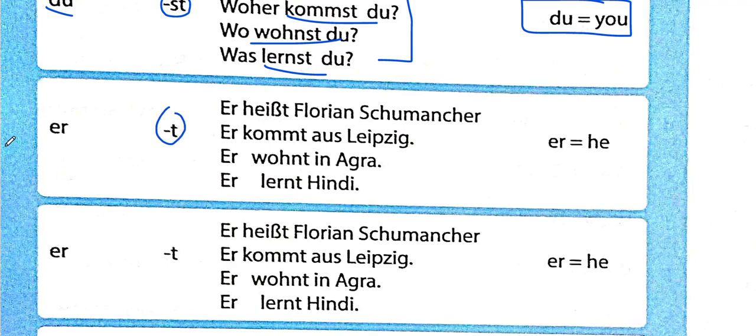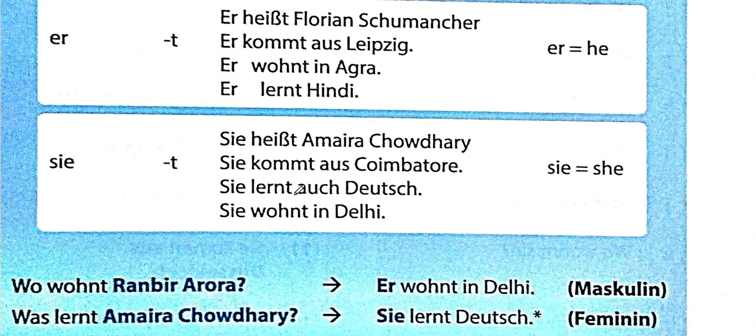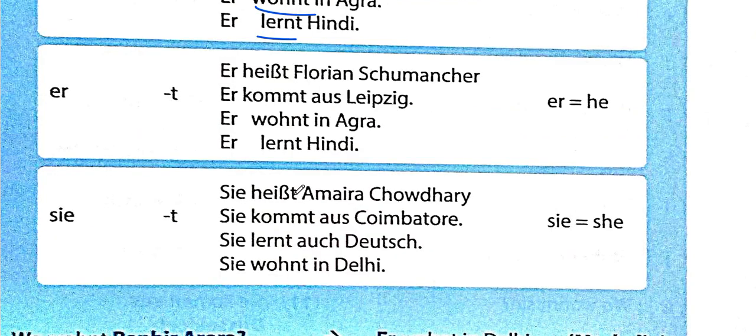Okay, now er came. Er means he. So we add just a t. Heißt, kommt, wohnt, lernt. Happens with every verb. You cannot ignore this rule. It's very important. Next, again, no, this is not er. This should be es. This is a printing mistake. Here also it should be es, and es means it.